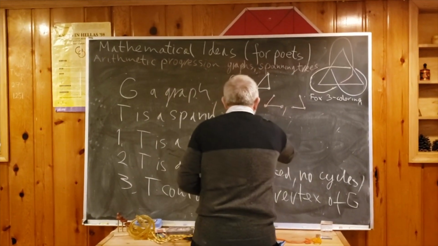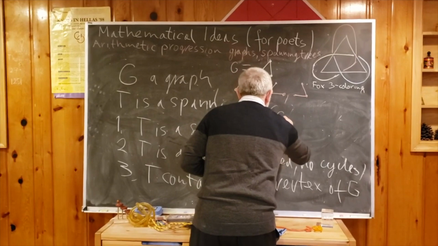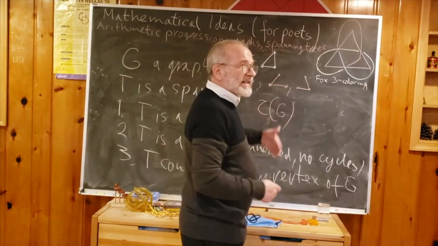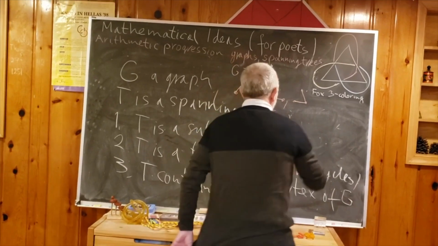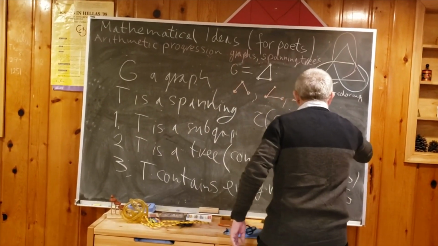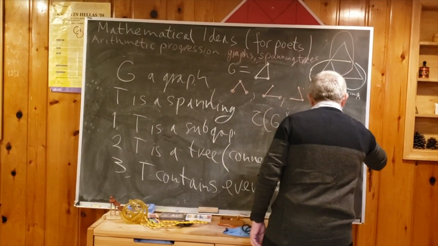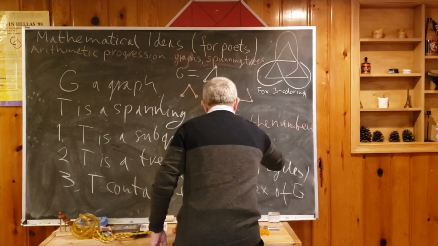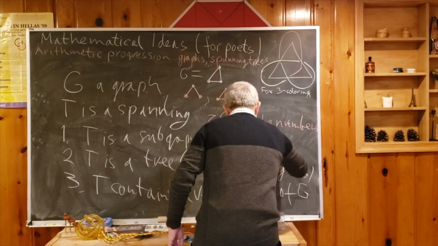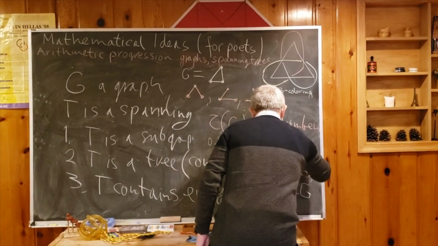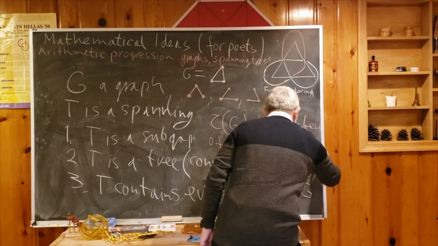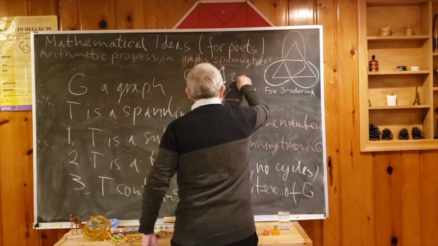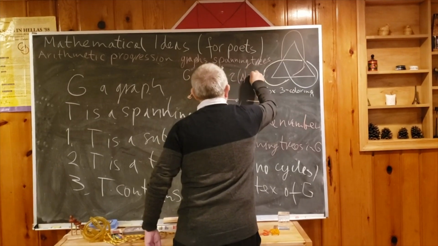So tau of G, the Greek letter tau, is the number of spanning trees in G. So what we computed is that tau of our triangle is equal to 3.